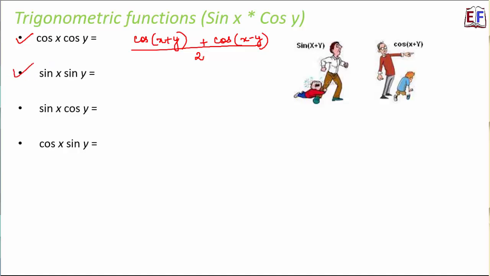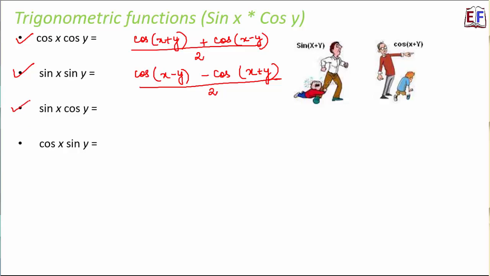The second one is sin x sin y. So here there is no boss, only the son. Now the son, being less confident, feels that he will not be able to do things alone, and the boss will be able to do anything on his behalf. Right? So the boss will be able to manage things better. So here also it will be cos functions, just that the signs will get reversed. So it will be cos(x−y) minus cos(x+y), divided by 2.